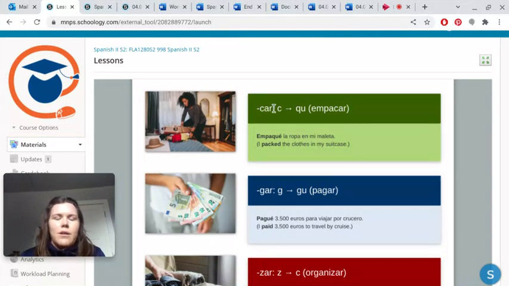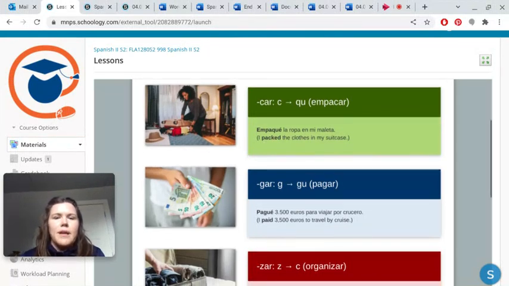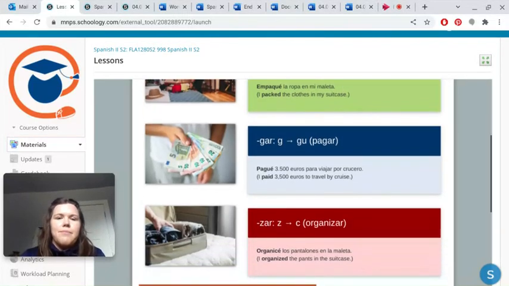You have car, verbs that end with car. C changes to QU. So empacar is an example of the infinitive. So empacar is the verb. So in the yo form, it goes to QU instead of the C. So it's empaqué la ropa en mi maleta. I packed the clothes in my suitcase.